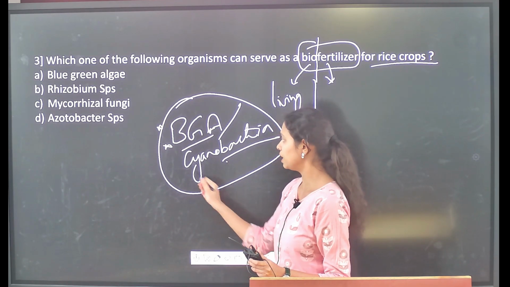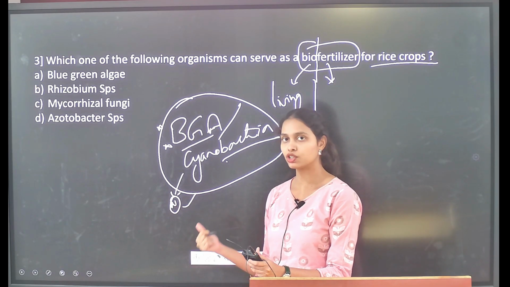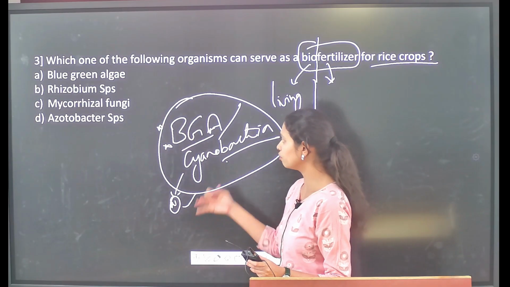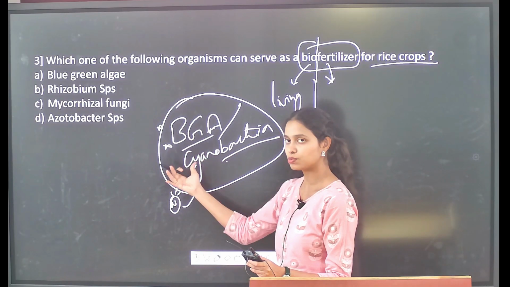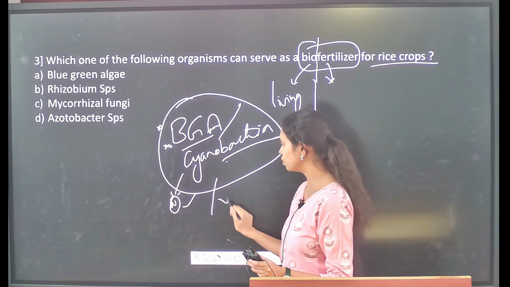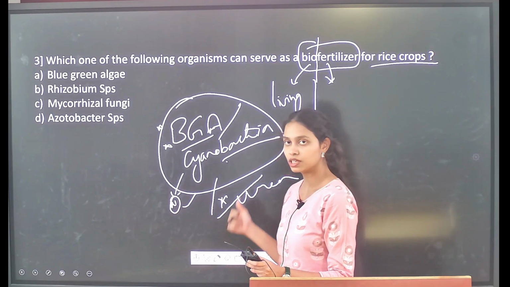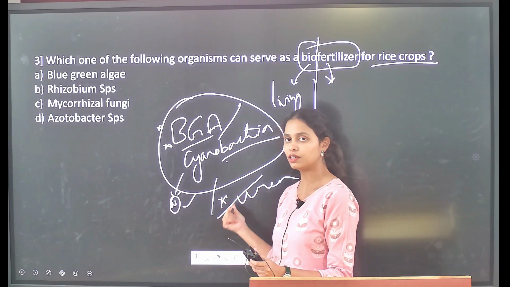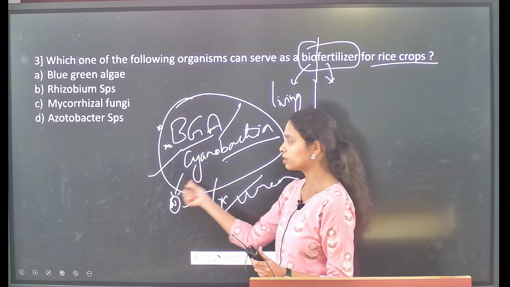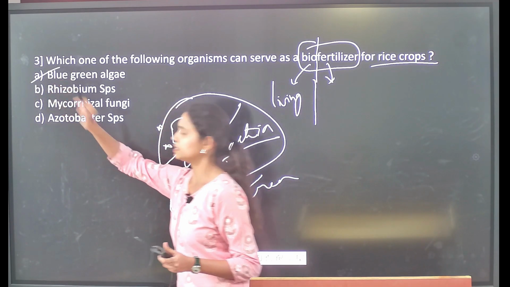In such a way it captures and fixes the atmospheric nitrogen and provides the required nitrogen nutrition to the rice plants. Because of using this biofertilizer, the blue-green algae, to provide the nitrogen requirements of the rice crop, we no longer need to provide urea. So to overcome the usage of the chemical fertilizer urea, we can follow this biofertilizer called the blue-green algae, which is also known as the cyanobacteria. So blue-green algae is the correct statement.